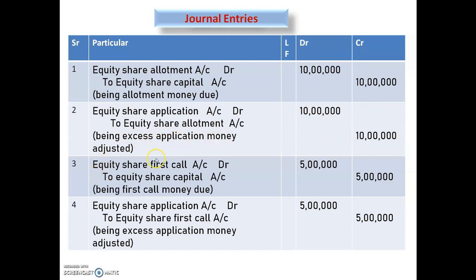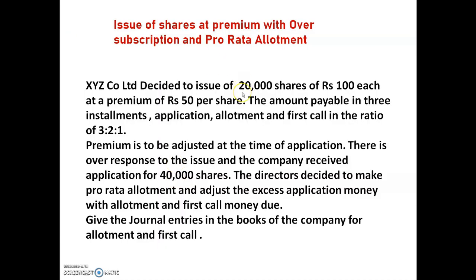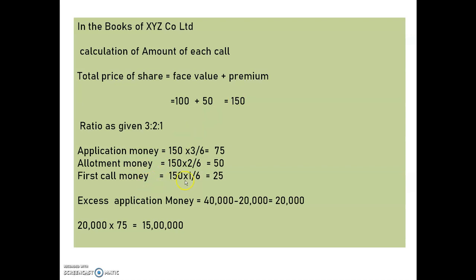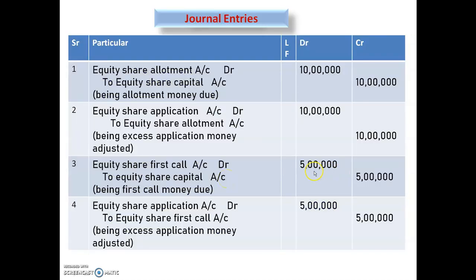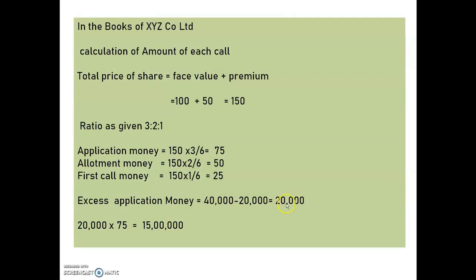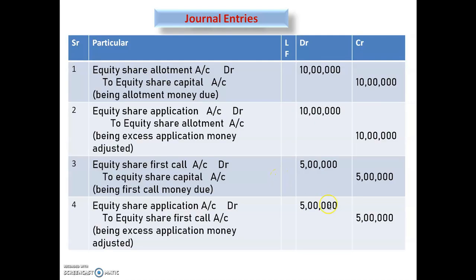Similarly, under first call, equity share first call account debit to equity share capital account, being first call money due. Means here we have to take 20,000 shares, multiplied with first call money per share, that is 25. The amount will become 5 lakh. Next, the excess application money adjusted entry is equity share application account debit to equity share first call account. Here we have to take the excess applications, that is 20,000, multiplied with first call money per share, that is 25. The amount will become 5 lakh. So being excess application money adjusted.